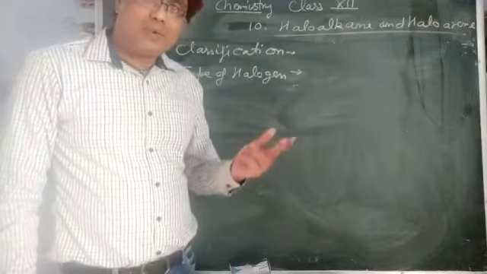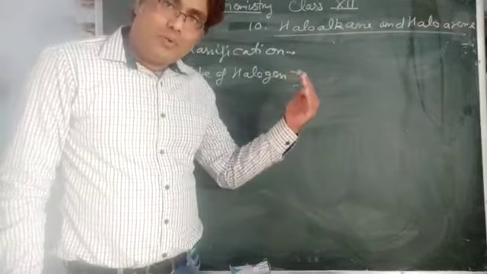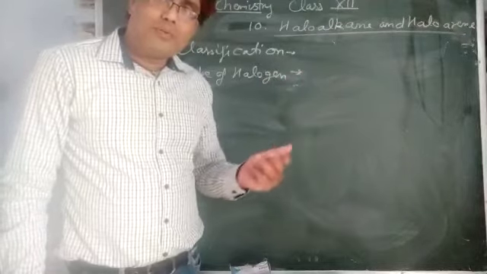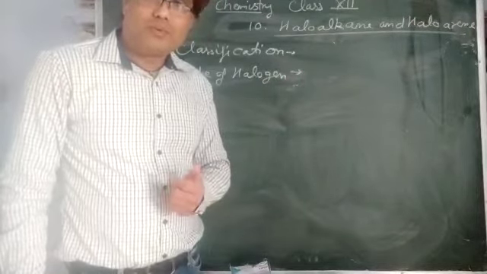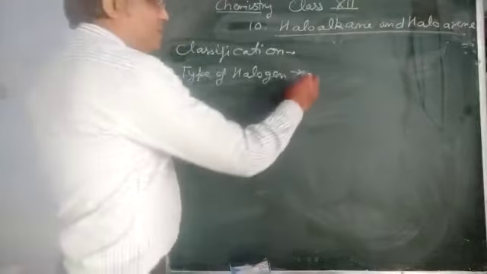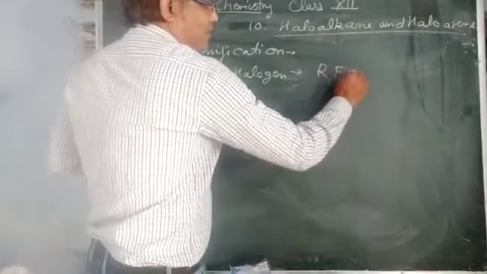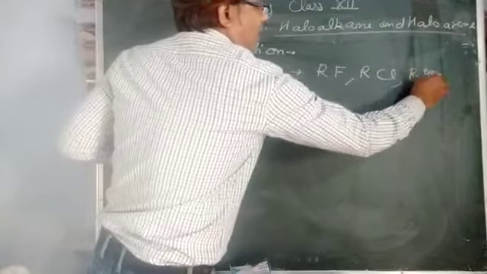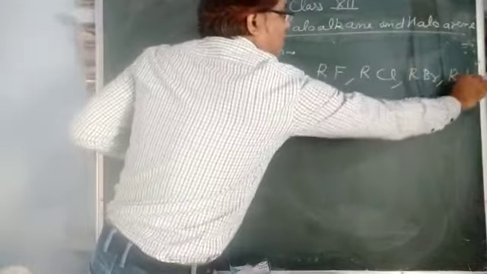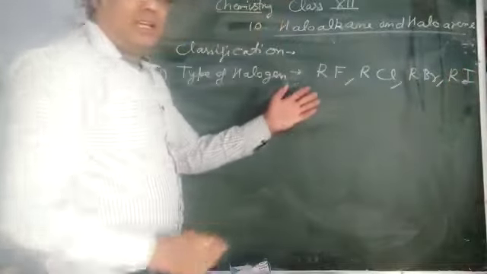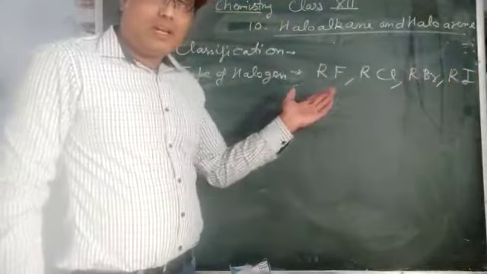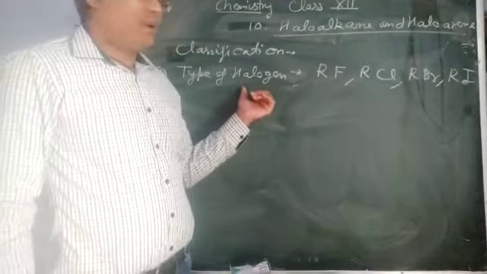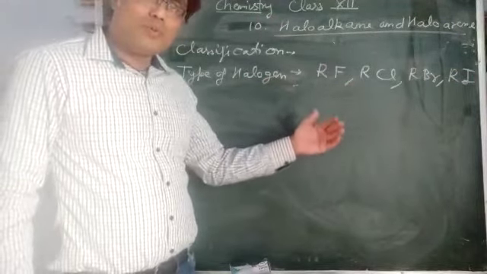So we can say there are four types: fluoro compounds, chloro compounds, bromo compounds and iodo compounds. They can be written as RF, RCl, RBr and RI. These are the types of haloalkane on the basis of type of halogen.